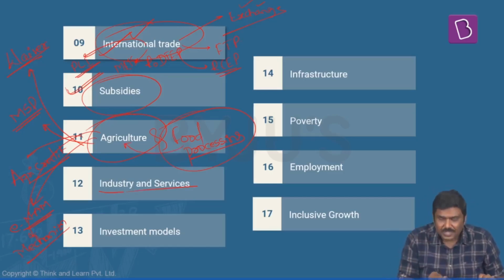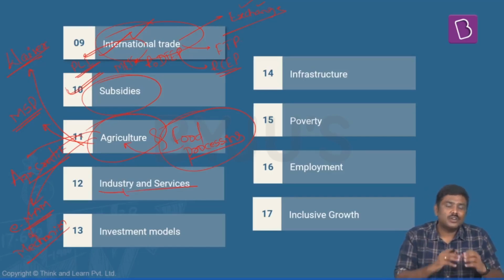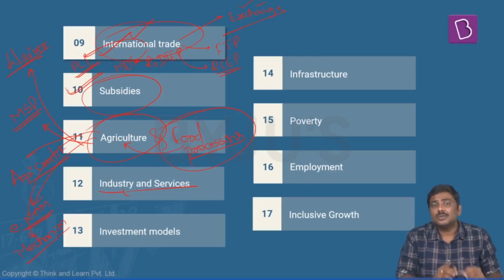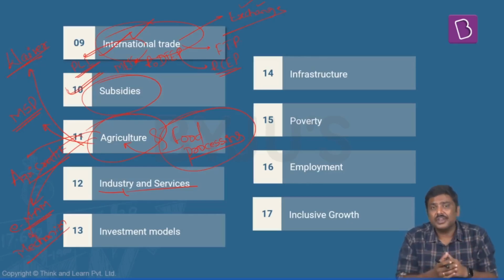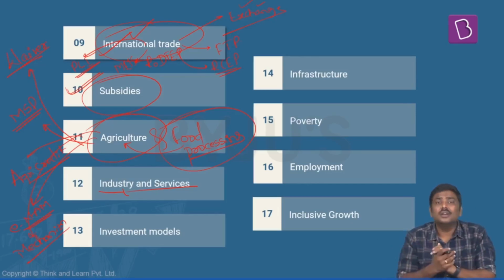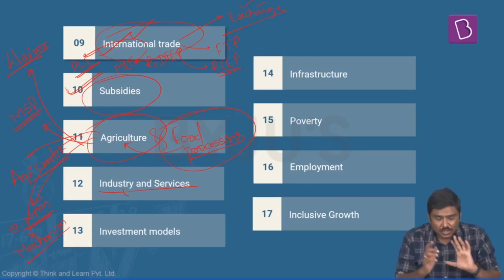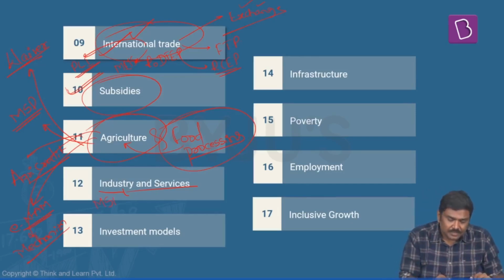Then we'll pick up industries and services. You must have heard of a manufacturing industry. You must have heard of a services sector. You must have heard of an export industry, exporting, importing. What is the issue here? What has been the issue with the MSMEs?